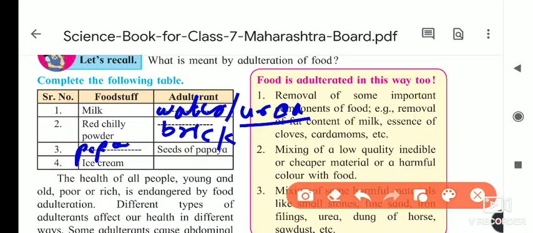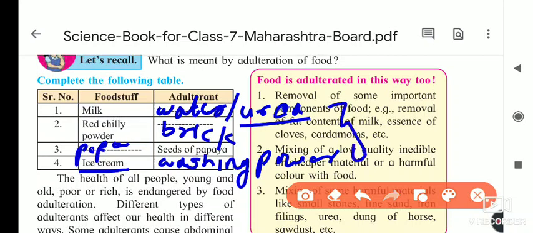And ice cream, you like ice cream, right? Inside it people are adding washing powder, the one we use for washing clothes, and paper pulp. They make pulp from the paper that we write on and add it, and due to this its quantity increases. They are getting more benefit, and we are facing health problems because of the adulterants that they are adding inside the food.